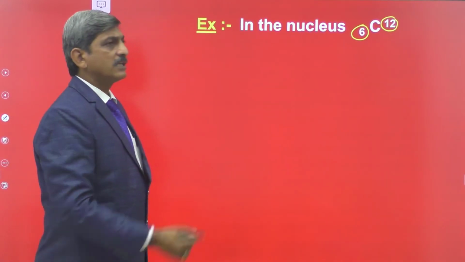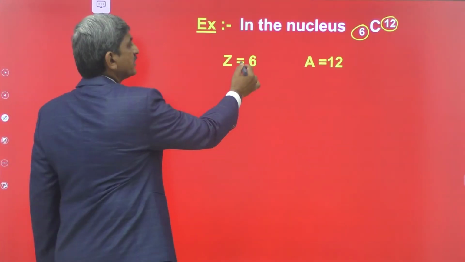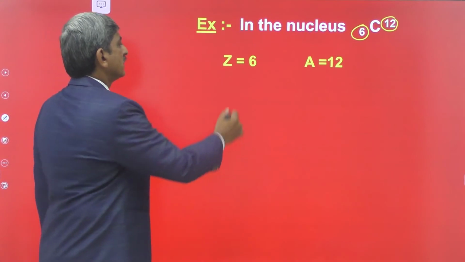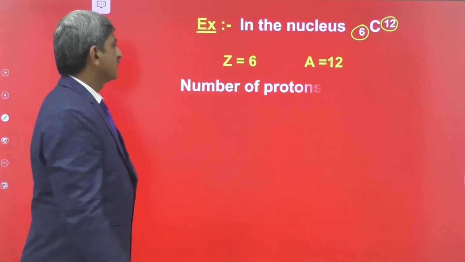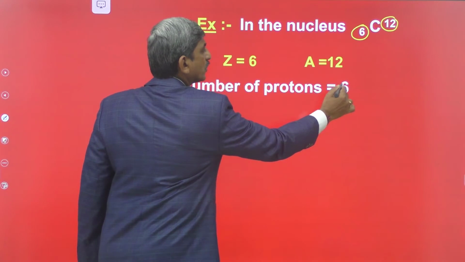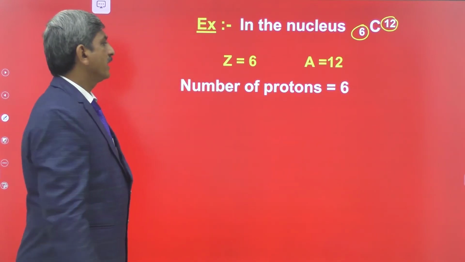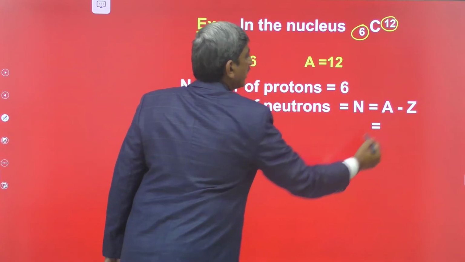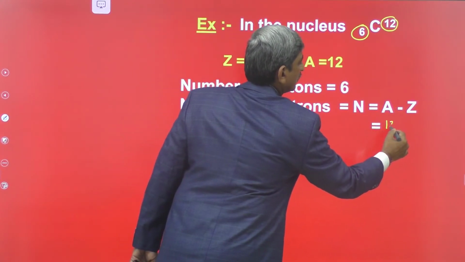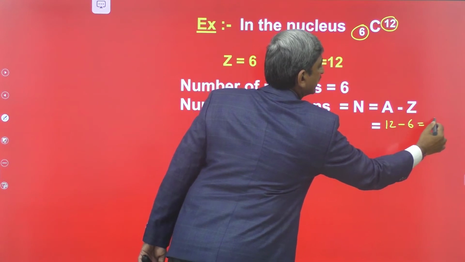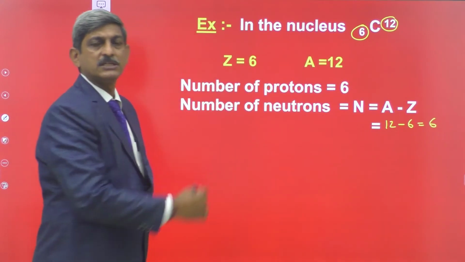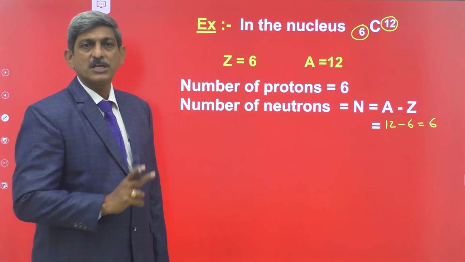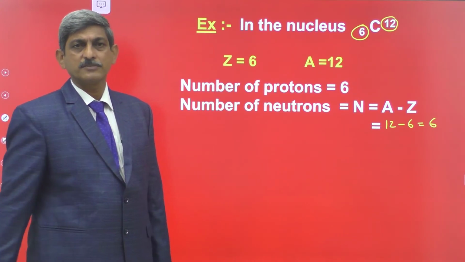So the atomic number gives the number of protons. So the number of protons present in the nucleus is equal to 6. And the number of neutrons present in the nucleus is N, that is equal to A minus Z, that is equal to 12 minus 6, that is equal to 6. That's why in the nucleus of 6C12, there are 6 protons and 6 neutrons.